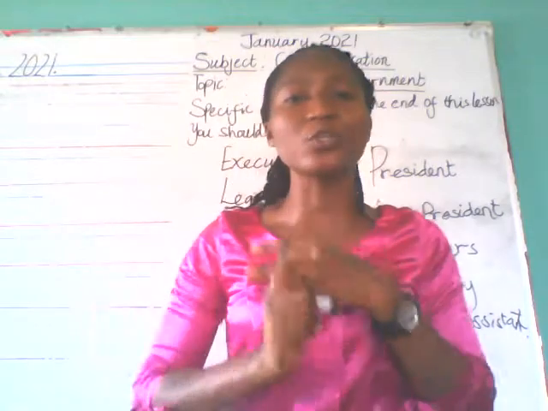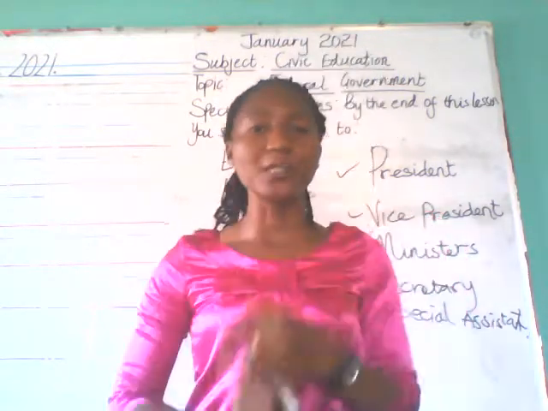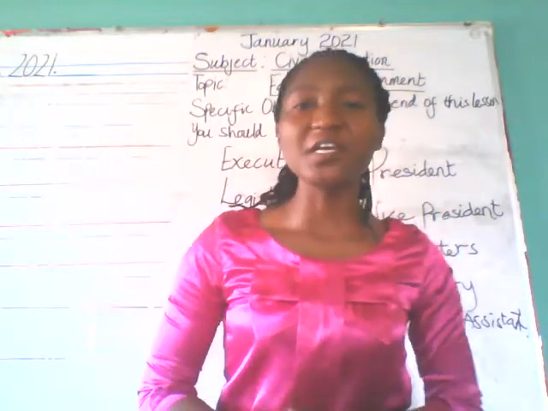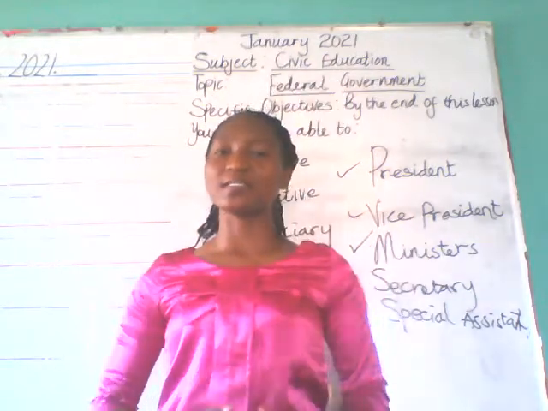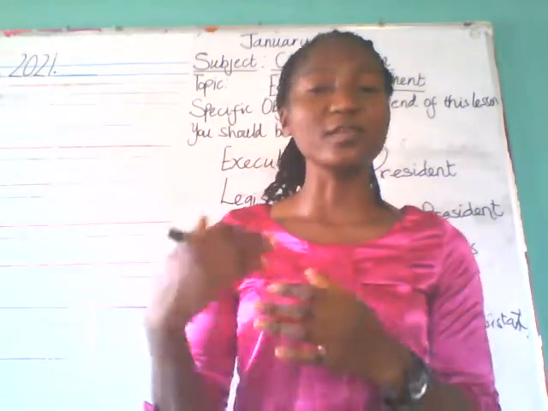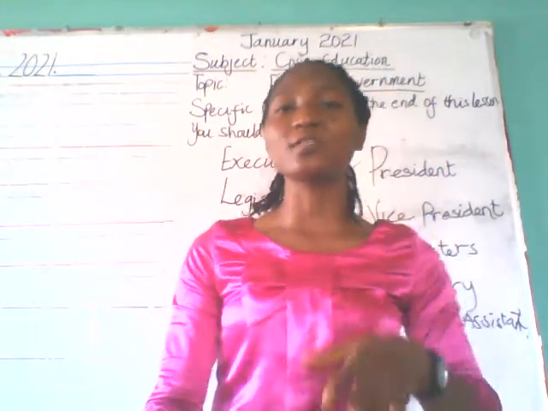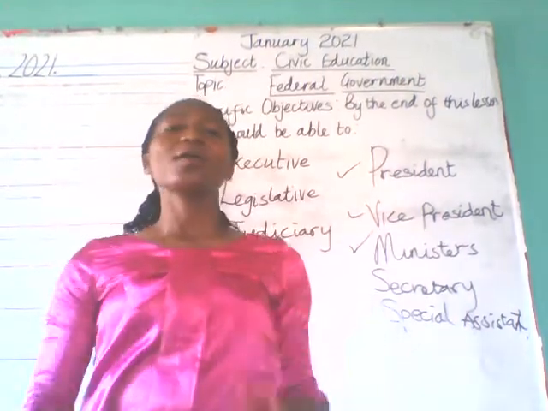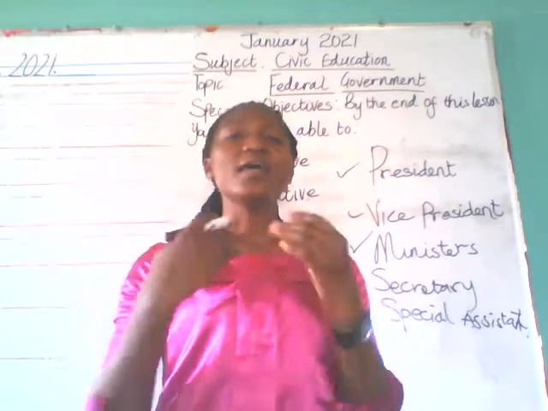Number one duty, I said, they protect the citizens against external attack. Two, they provide security through the use of who? The police, the Navy, the Army, and the Air Force. Number three, they provide adequate health care centers like the hospitals. Number four, they make laws that govern the society. Number five, they make use of the natural resources to reach out to the state government. Now, the problems of the federal government.